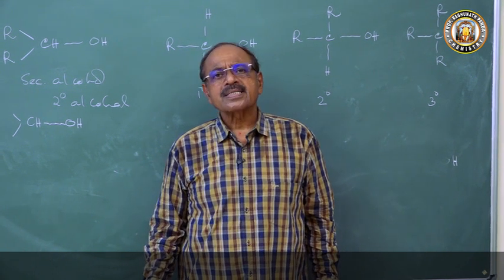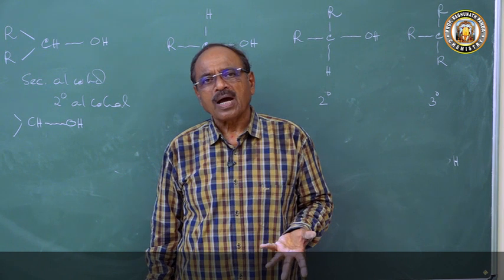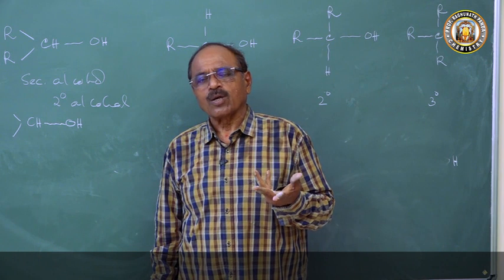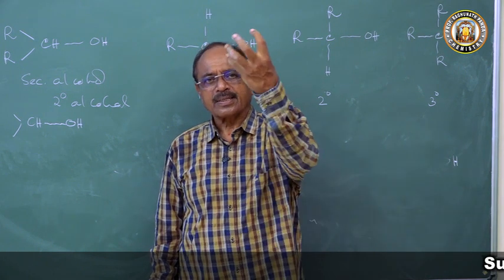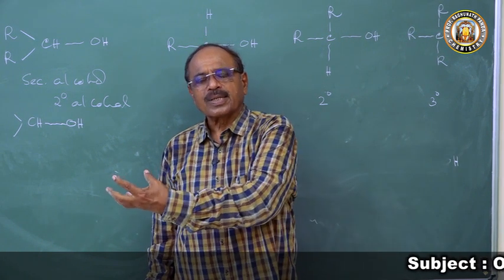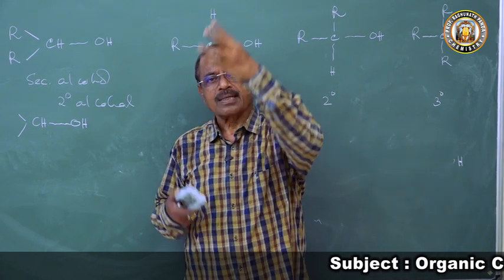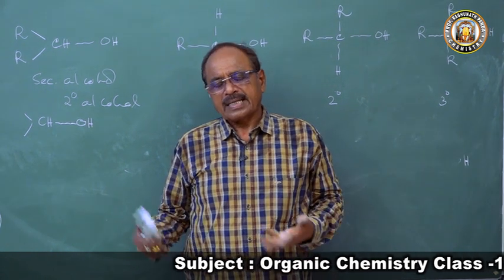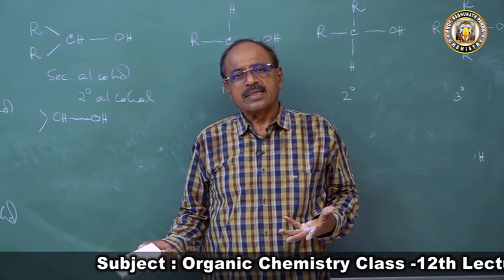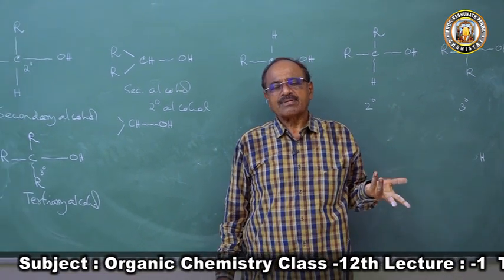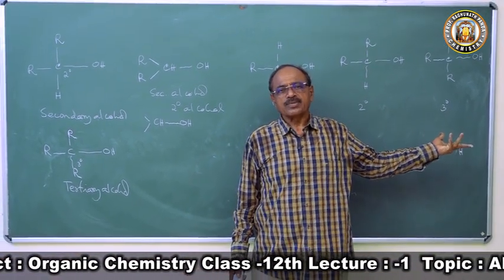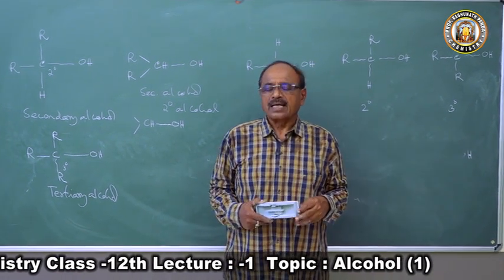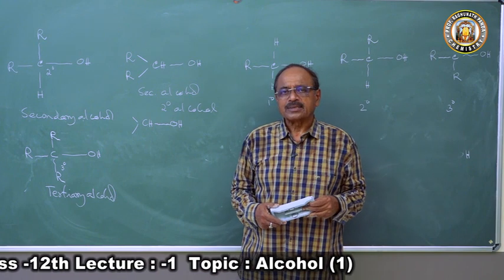You have to understand. Understand means you have to open your mind, open your eyes. With an open mind, you have to look at things. In primary alcohol, what is there? One alkyl group, two hydrogen atoms, and the OH group, which is an electron withdrawing group. So these two hydrogen atoms are active hydrogen atoms and can easily be oxidized. In secondary alcohol, there is one active hydrogen atom, and in tertiary none. So when you study the properties, you can easily speculate what properties each can exhibit.